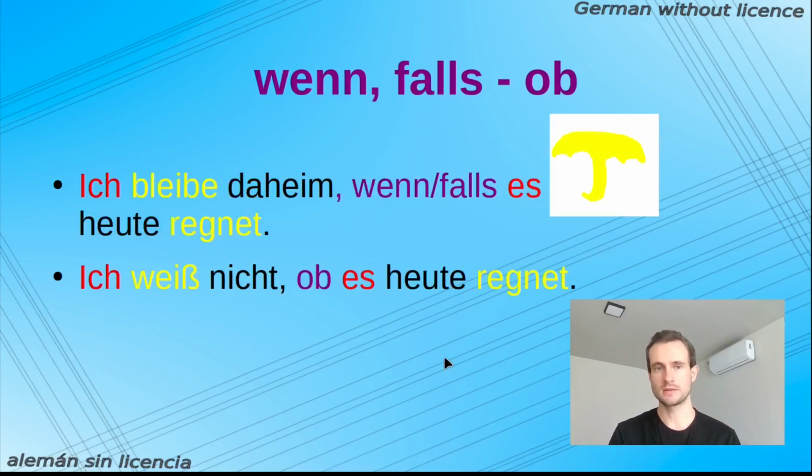Just as a reminder, these are subordinate clause connectors both, so you can interchange main clause and subordinate clause. So obviously I can also say, ich bleibe daheim, wenn es heute regnet. I stay at home if it's raining today. Ich weiß nicht, ob es heute regnet. I do not know if it's raining today. So in which order you have the two sentences doesn't matter. Okay, but this is another grammar lesson, let's say.